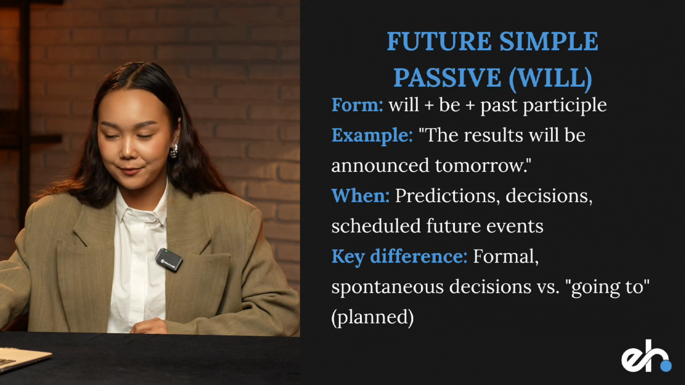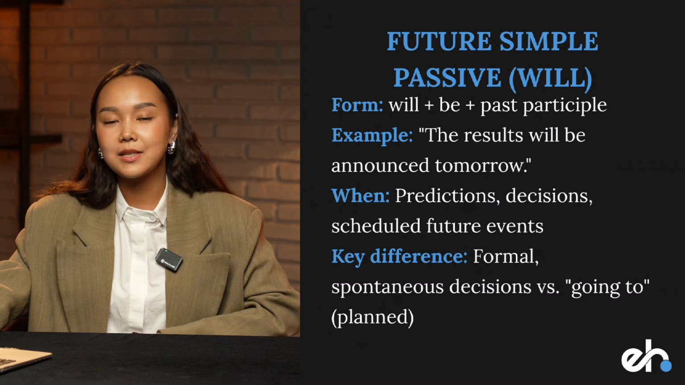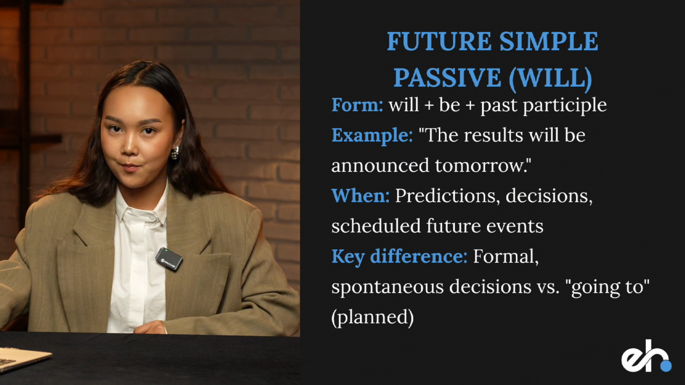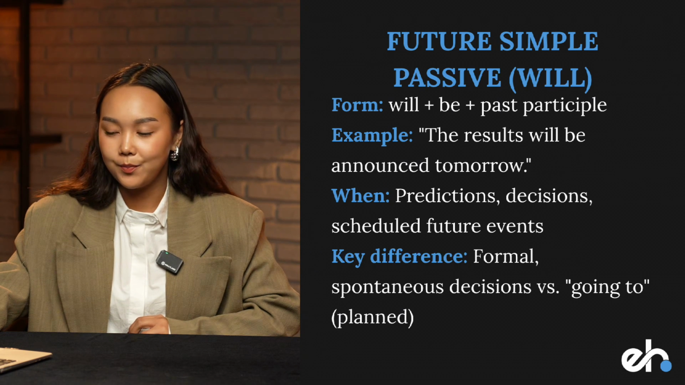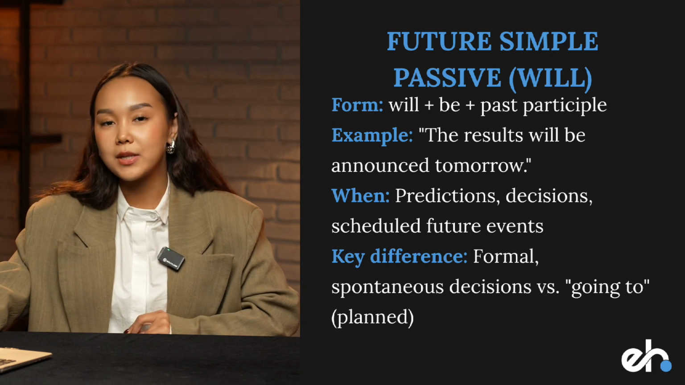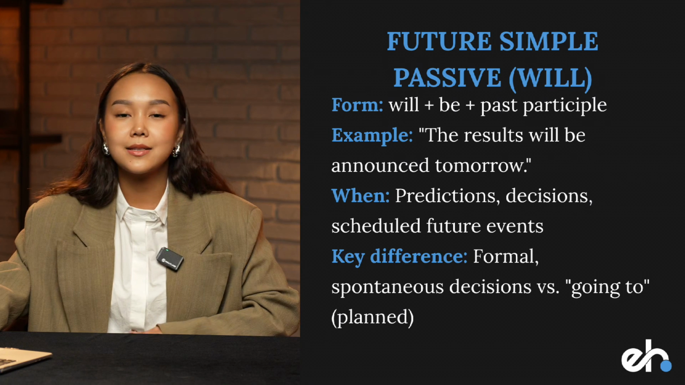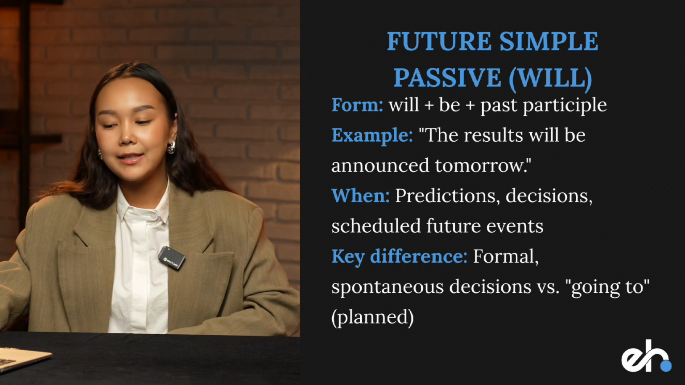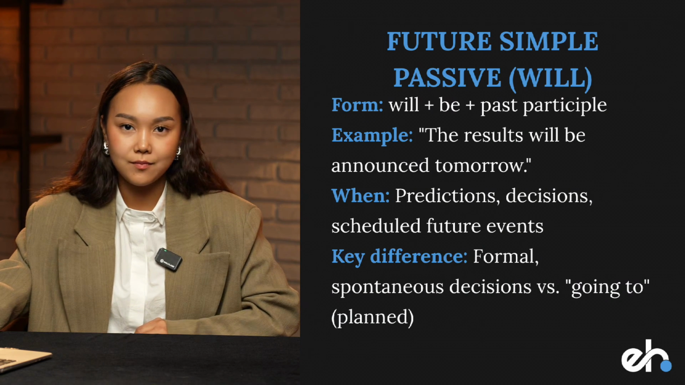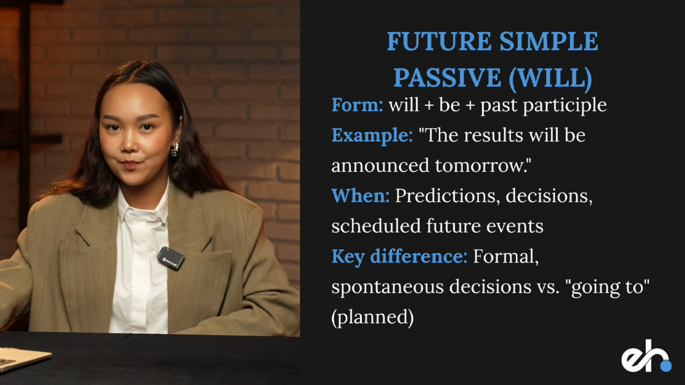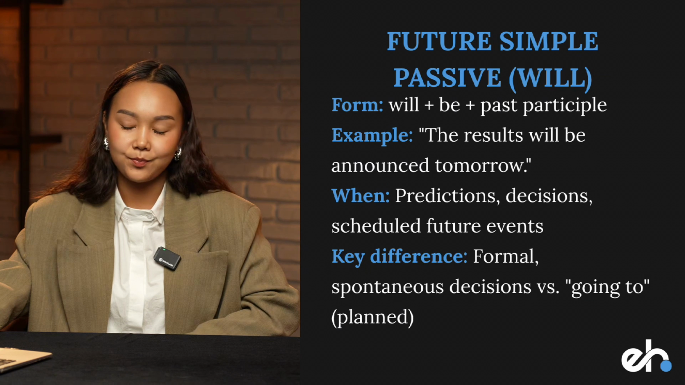Future simple passive. Will, plus be, plus past participle. For example, the results will be announced tomorrow. We use it when we're talking about predictions, decisions, and scheduled future events. Key difference is that we are talking about formal or spontaneous decisions rather than planned ones.